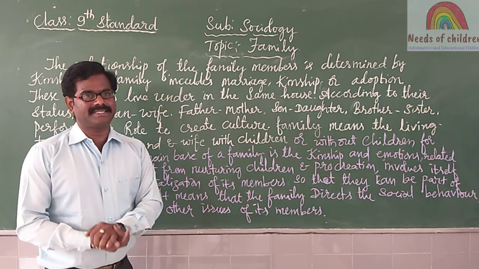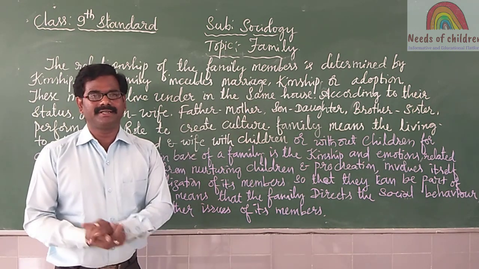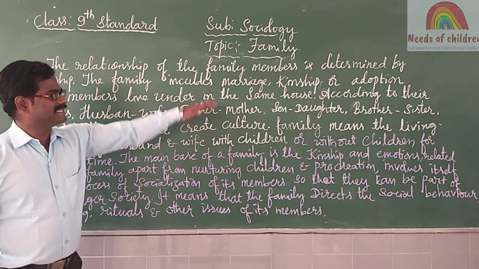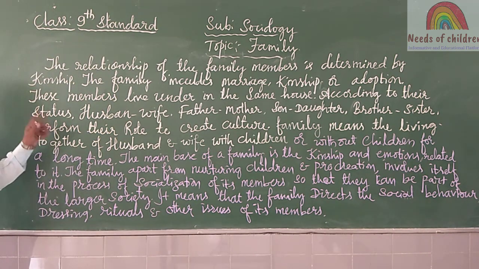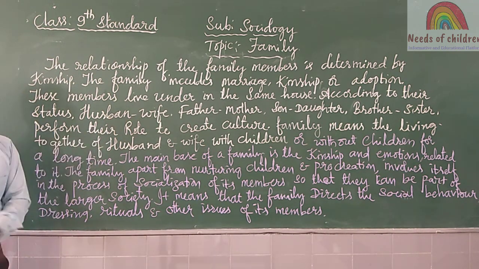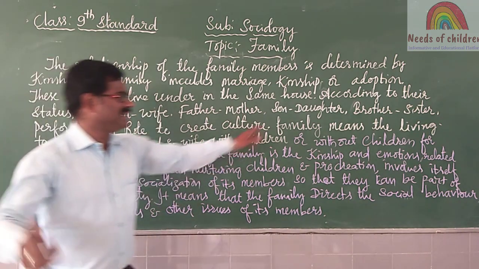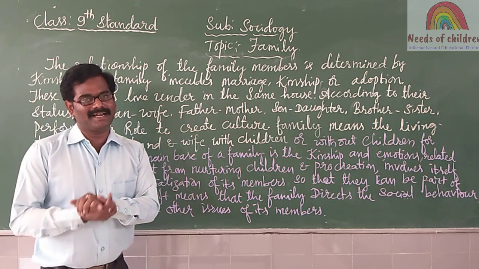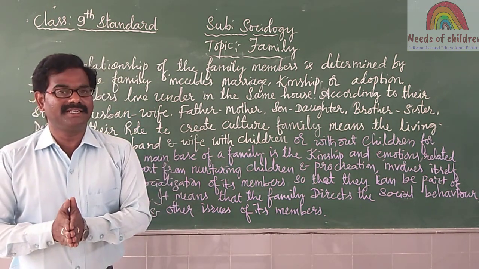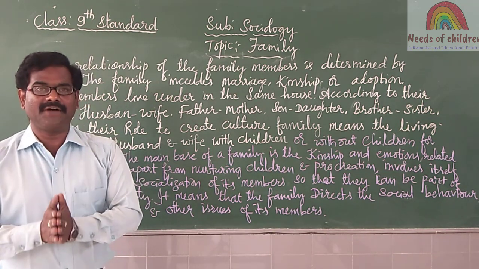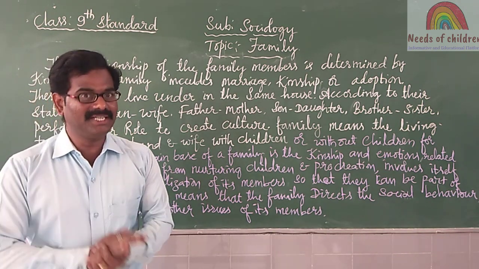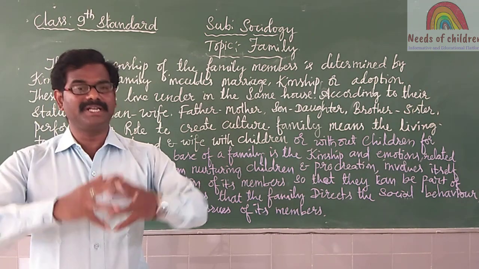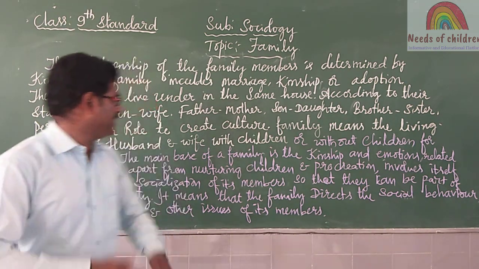The family includes marriage, kinship and adoption. These members live under the same house according to their status. Husband and wife, father, mother, son, daughter, brother and sister perform their roles and create culture. As father and mother, their responsibility is to take care of their children. As children, their responsibility, when father and mother become old, is to take care of their parents.